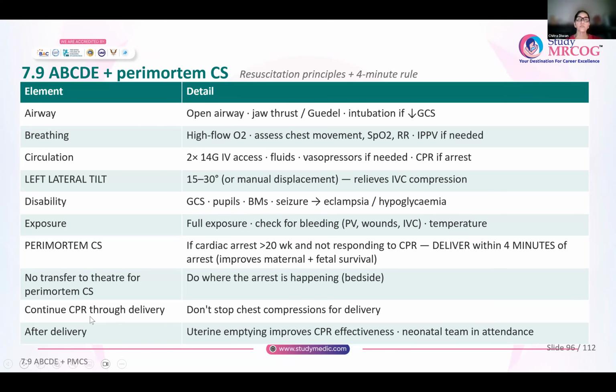Now this perimortem CS, the rule is that you will deliver her within 4 minutes of the arrest. Why? Because it improves the maternal success of CPR, and you are not bothered about this CS that you are doing. It is not for fetal survival. It is basically because it improves the maternal survival. So this perimortem CS, no need to transfer the patient to the operation theatre. You will do the CS wherever the collapse has occurred.